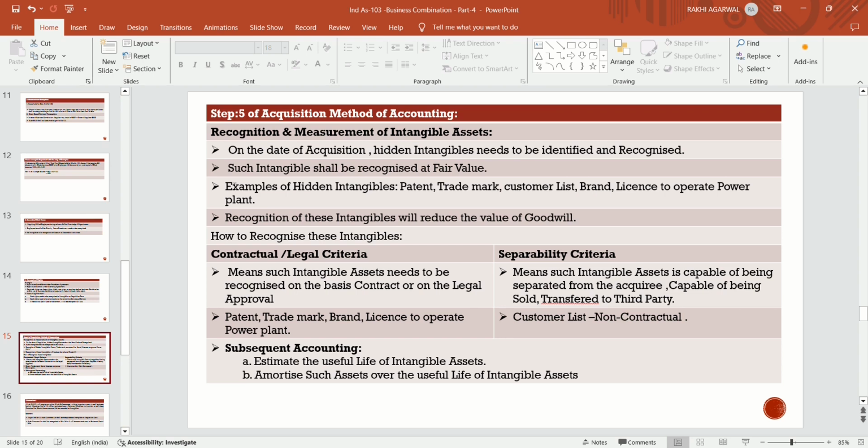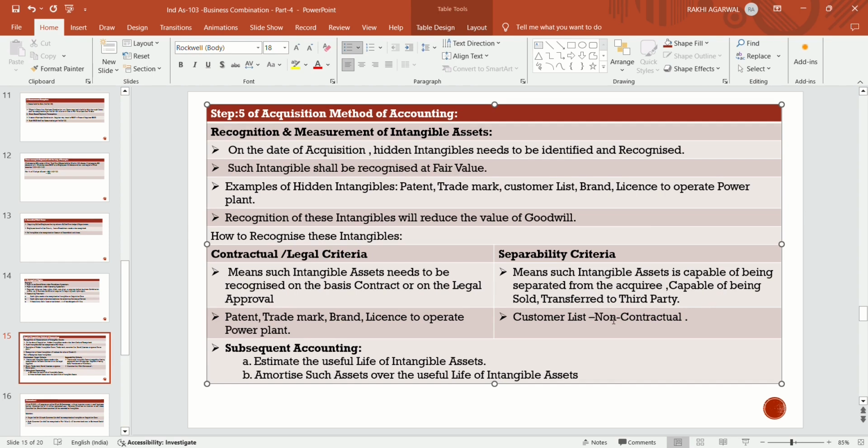And subsequent accounting is to estimate the useful life of the intangible and then amortize such asset over its useful life. What is the separability criterion? If the intangible is capable of being separated from the acquiree, capable of being sold or transferred to a third party, it meets the criterion. Customer list is a separability criterion which is non-contractual.